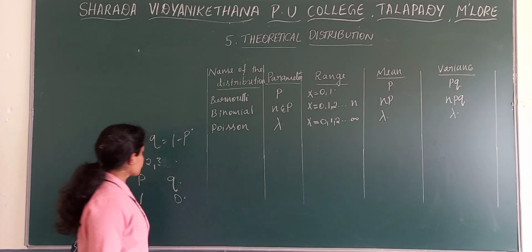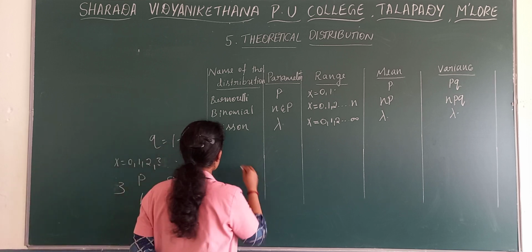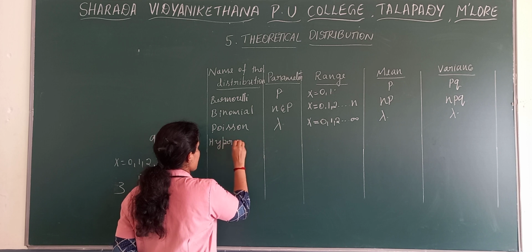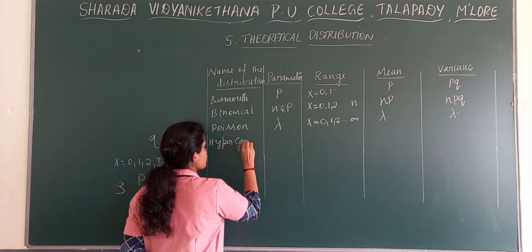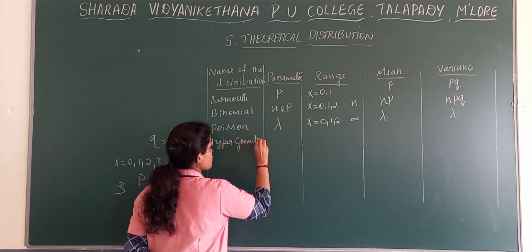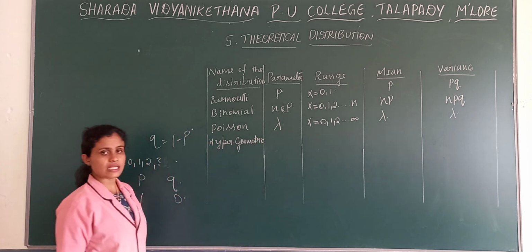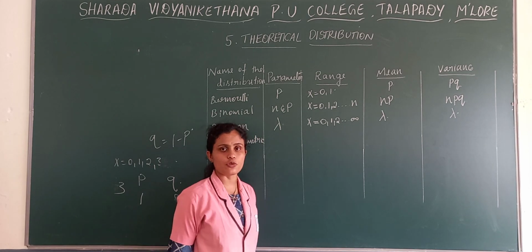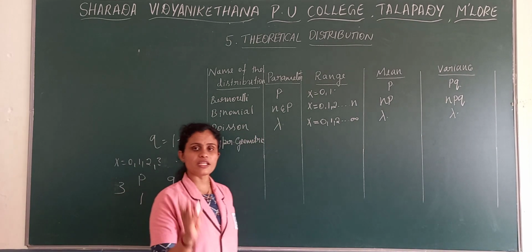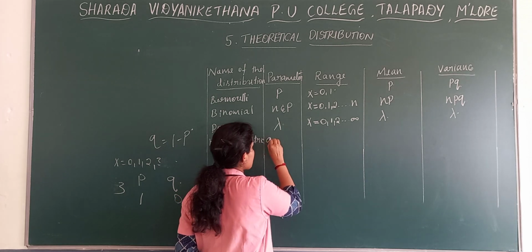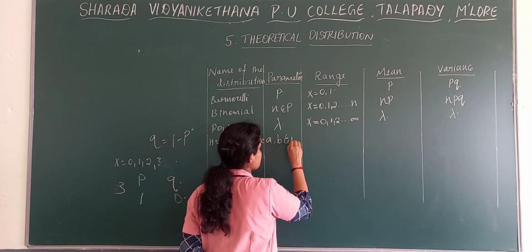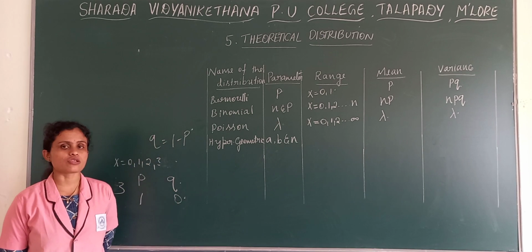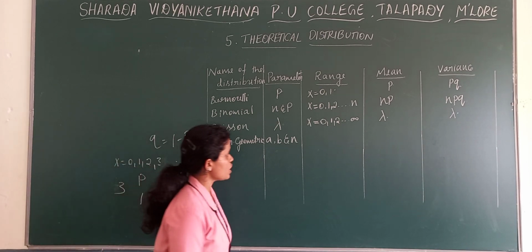Then the next distribution, the fourth distribution, is hypergeometric distribution. In case of hypergeometric distribution, what are the parameters? There are three parameters, that is A, B and N. A, B and N are the parameters of hypergeometric distribution.